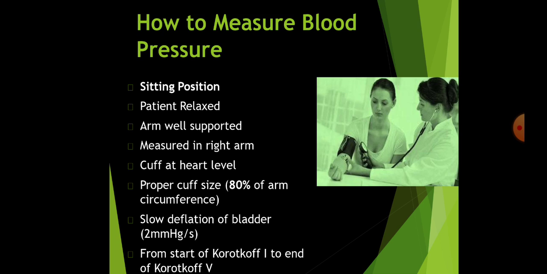Now, how to measure blood pressure? It should be measured in sitting position preferably, or in the left lateral supine position. Then the patient should be relaxed. Arm should be well supported. Measured in the right arm. The cuff should be at the level of the heart. The proper cuff size should be used, which should cover 80% of the arm circumference. Then slow deflation of the bladder should be done at the rate of 2 mmHg per second. From the start of Korotkoff 1 to end of Korotkoff 5 is recorded as from systolic to diastolic.